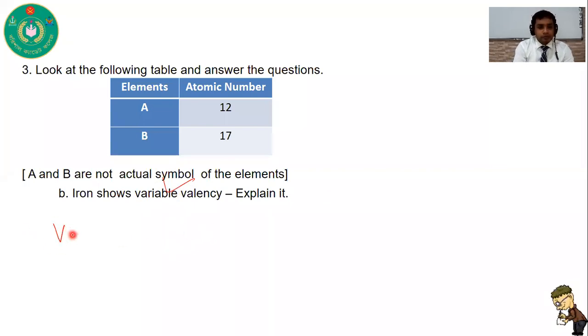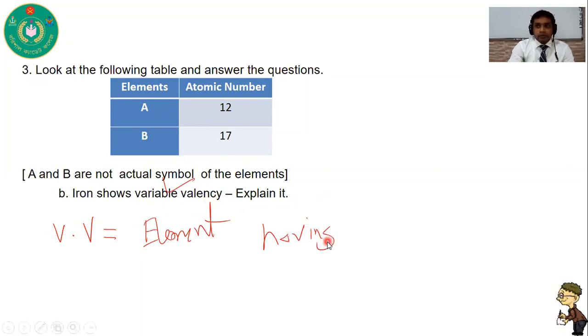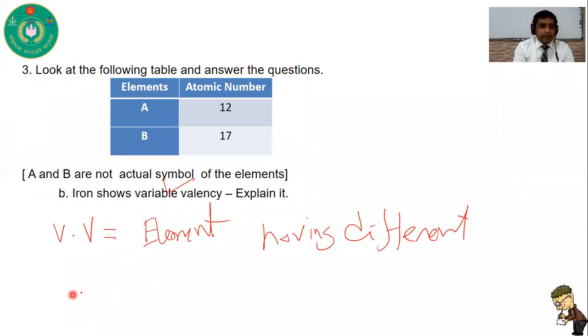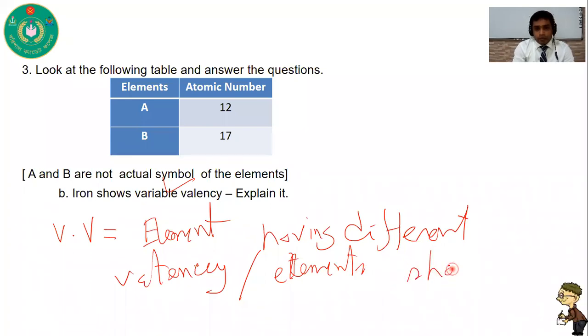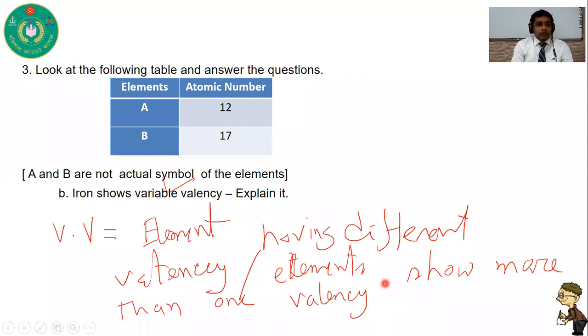Variable valency means elements having different valency, or elements that show more than one valency.